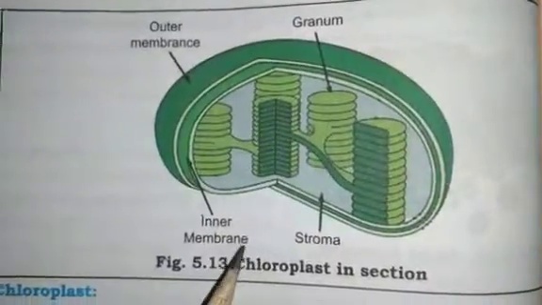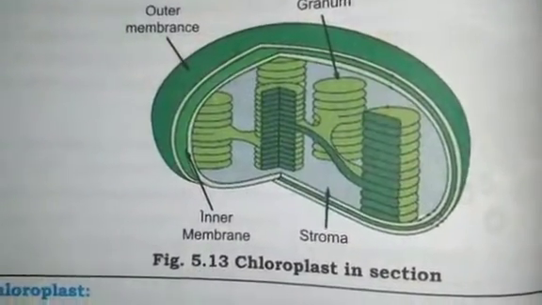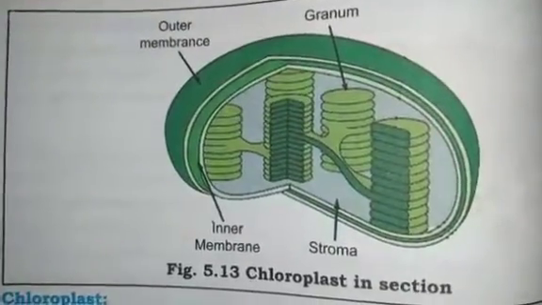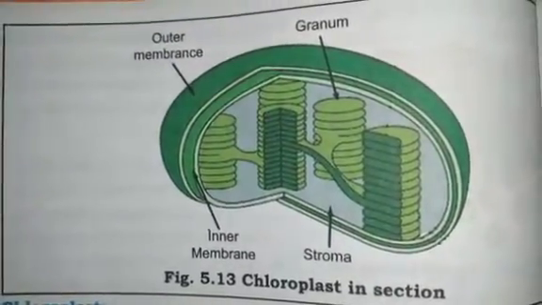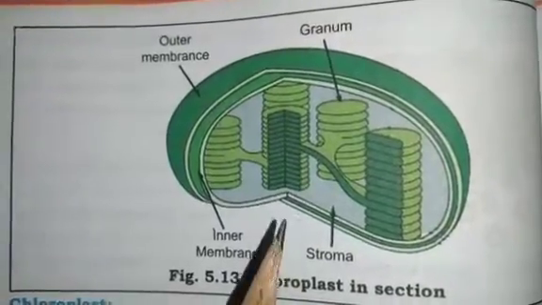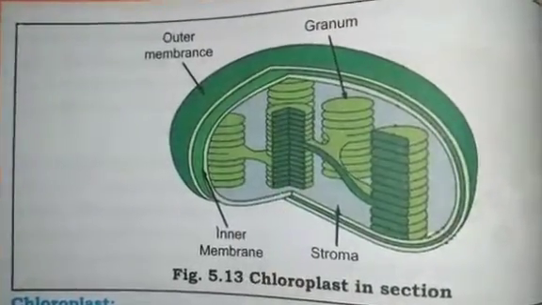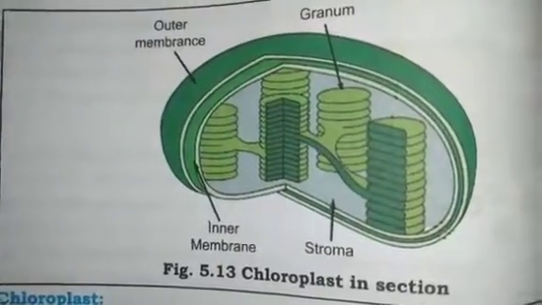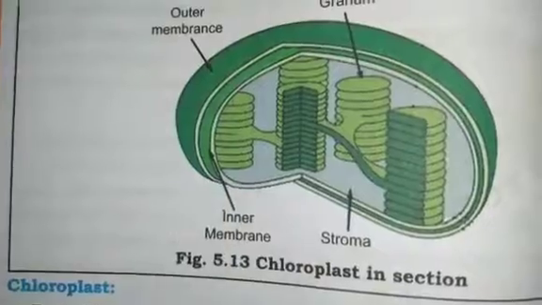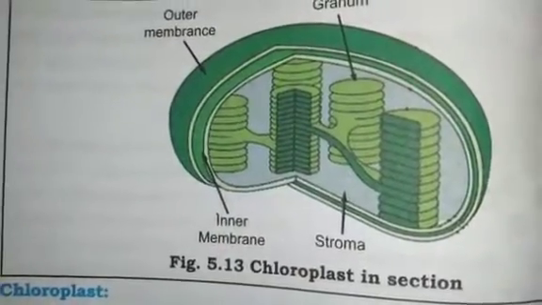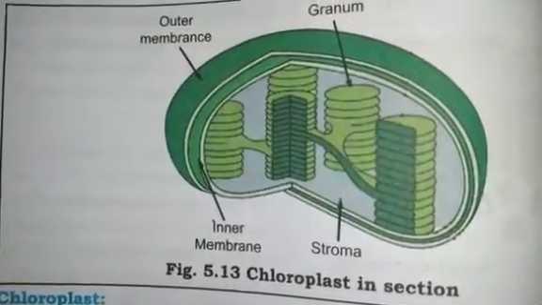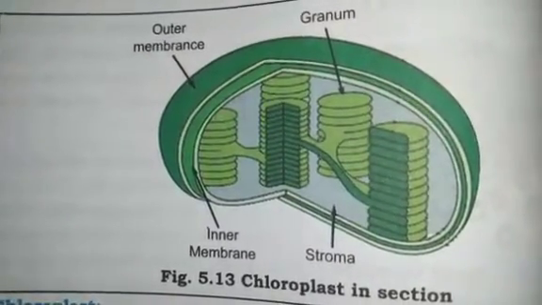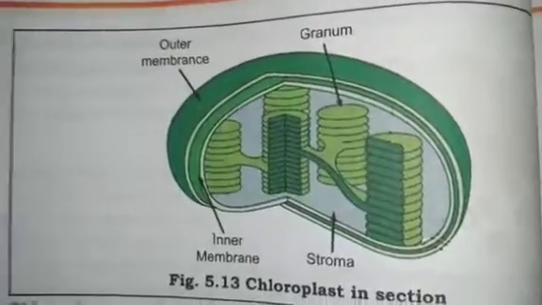Next is plastids. Plastids are present only in the plant cell. You know that plants are autotrophic organisms. Why? Because they have chloroplasts in the cell and they have chlorophyll pigment which absorbs solar energy, and by using this they prepare their own food. Since these plastids are present only in plant cells, there are two types of plastids: one is chromoplast and another is leucoplast.